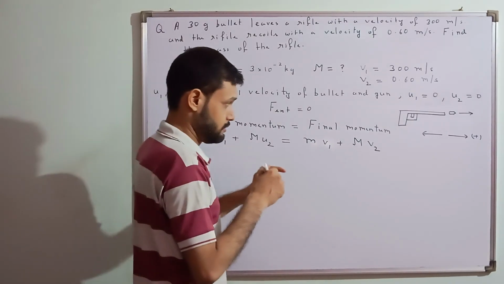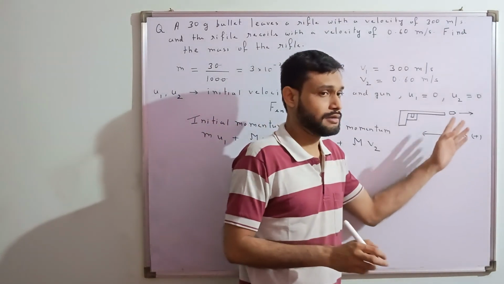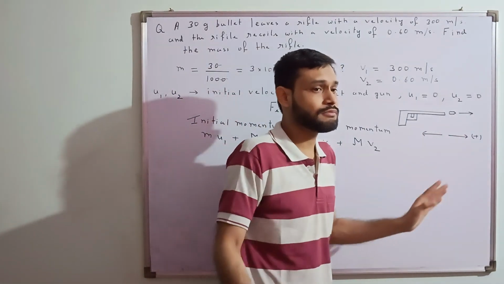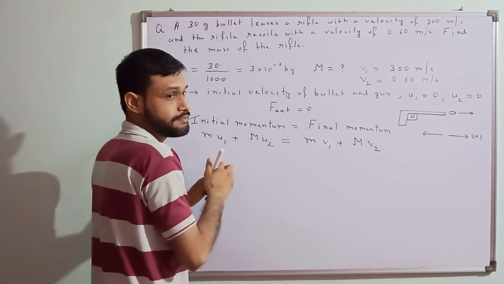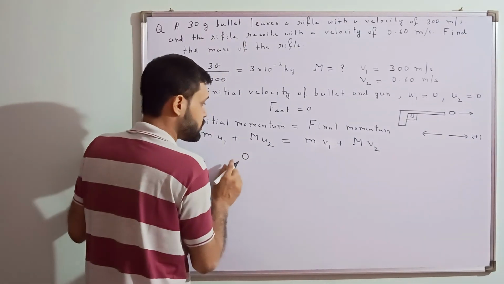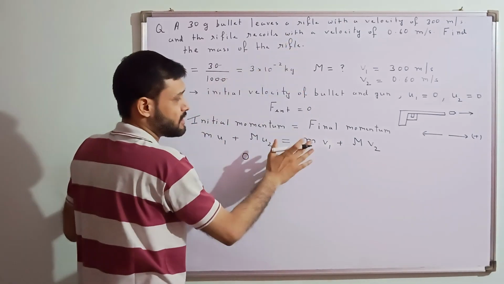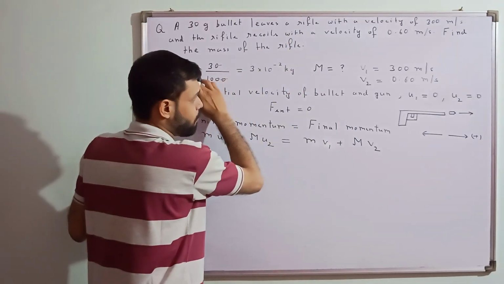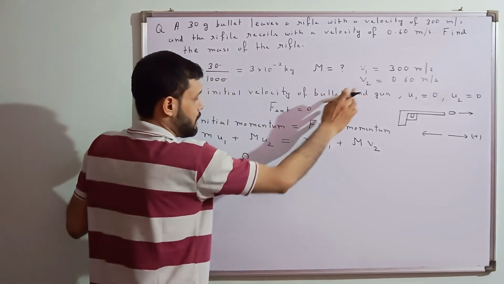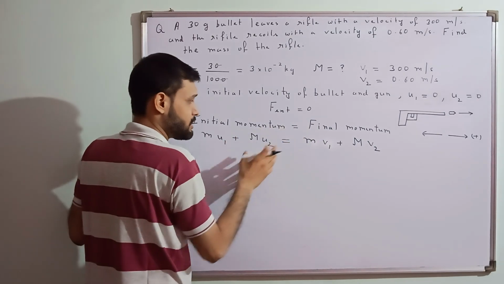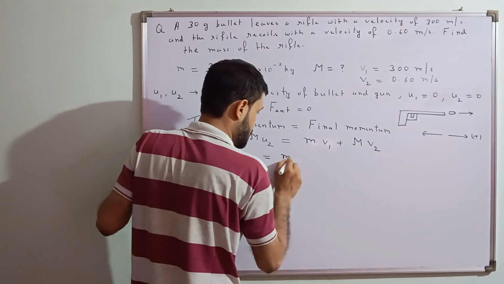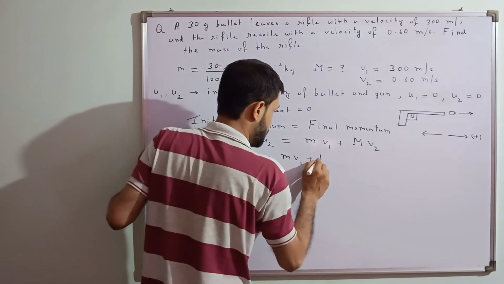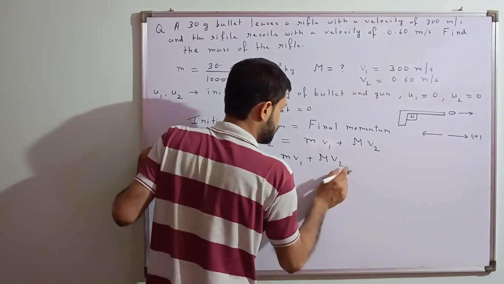Initially gun and bullet both were at rest, nothing was moving, so initial momentum is 0. Are you getting this thing? So just simply put 0. Just write down these values and then write initial momentum is equal to final momentum. This becomes 0, and what you can see from here is m v1 plus M v2.